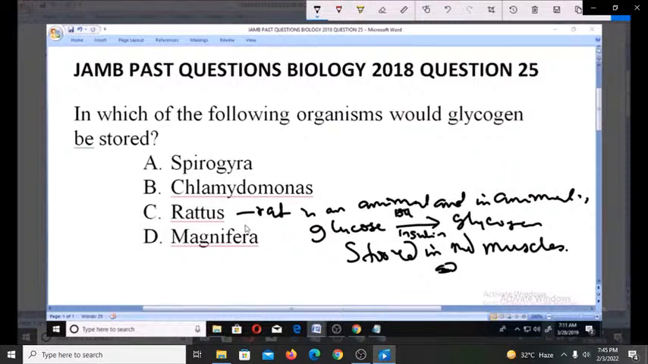So that is what happens in animals. And the animal here that can do this is Rattus, which I told you is also rat. You understand? So you can have the conversion of glucose into glycogen to be stored in the muscles through the help of the enzyme known as insulin. And that's why C is the right answer for this. Thank you.